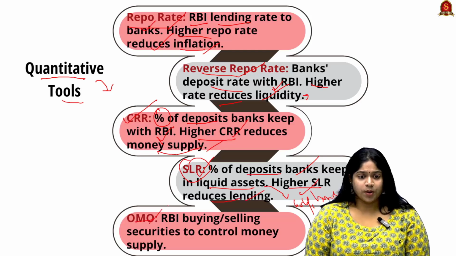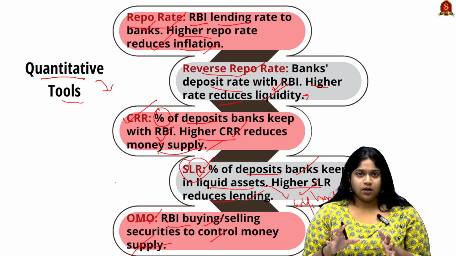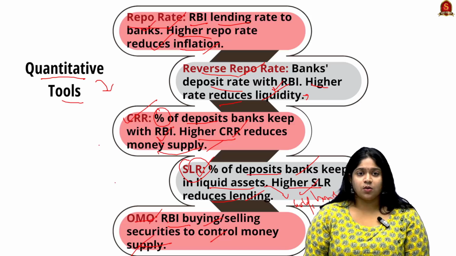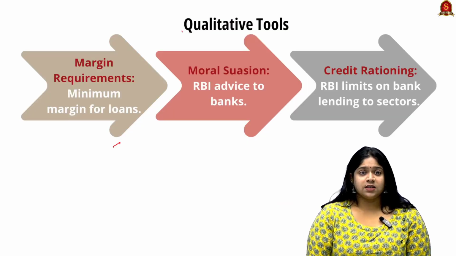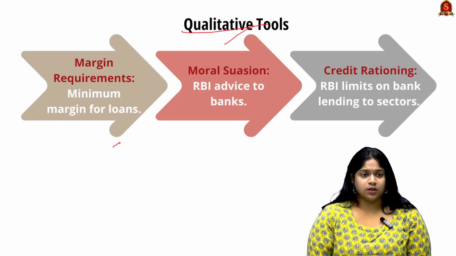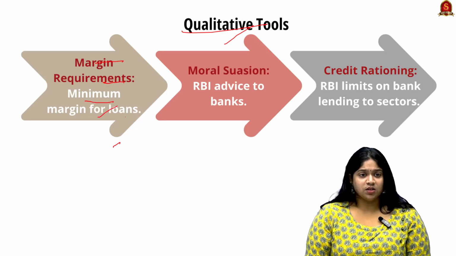And next are the open market operations. Here the RBI buys or sells securities to control the money supply in the economy, and thus it controls inflation. So these are the quantitative tools. Next are the qualitative tools. Here margin requirements is the minimum margin kept by the RBI for loans, so that banks have control over their credit availability.